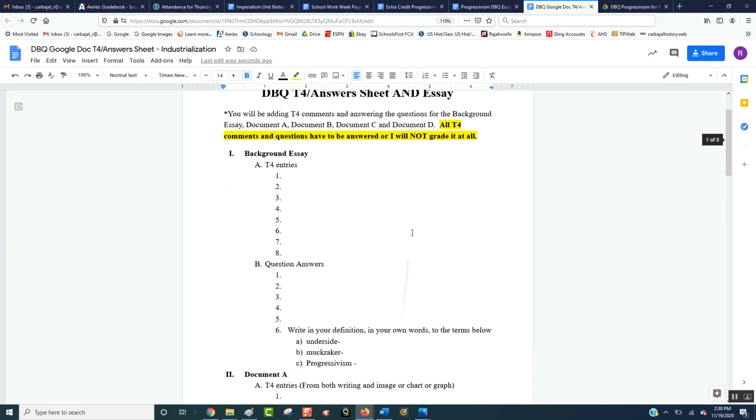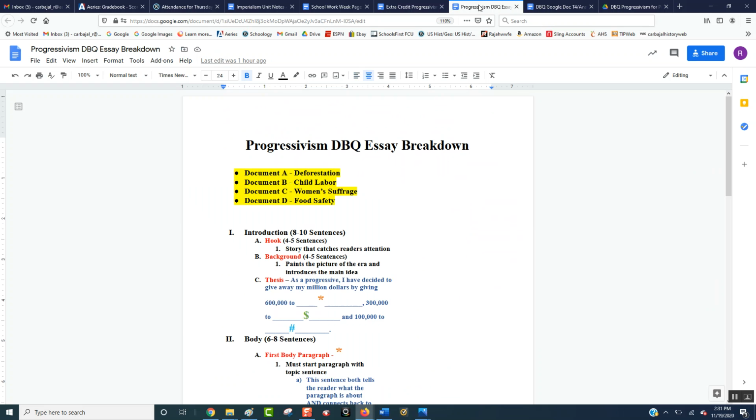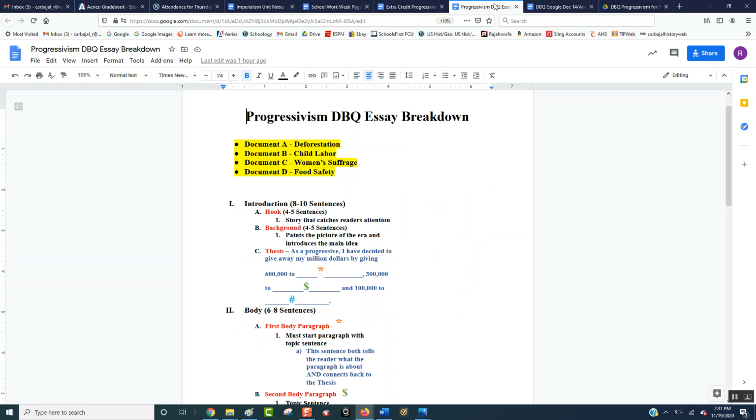So all the T4 and all the questions and your essay. Now the breakdown of the essay is right here. Remember, you click on it here, and it says right here, essay breakdown. It basically tells you what the essay is to write about. So you have the 4 documents right there again, the ones I just went over.